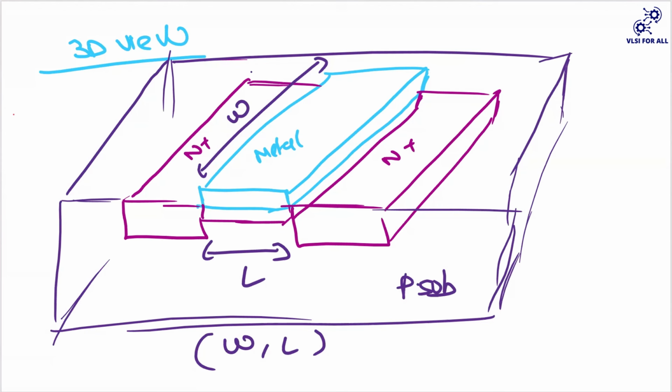And I have one more doubt, like the width of the device and width of the channel both are same. Like if we are having source, drain, and gate all together, as per design perception, which one will we consider as the whole device? Will we include the source and drain also in the consideration of the device, or just the channel width or length? Your source and drain are really small. Ultimately, whatever the gate part where you will get your channel is the major part that you should consider. So that is your L.